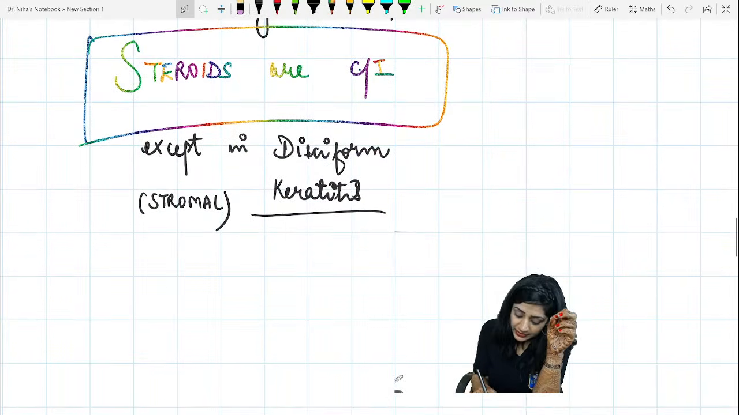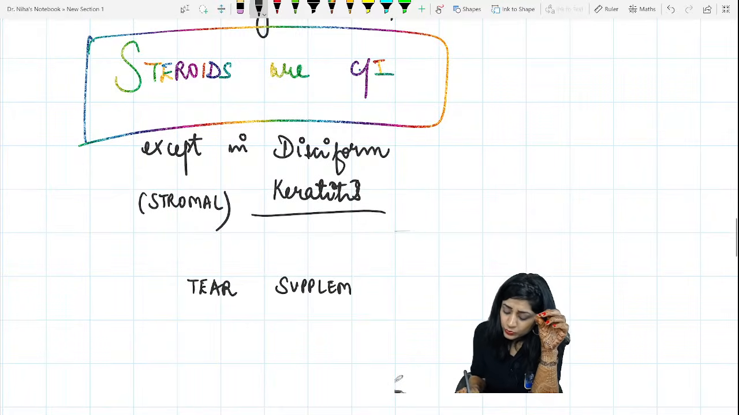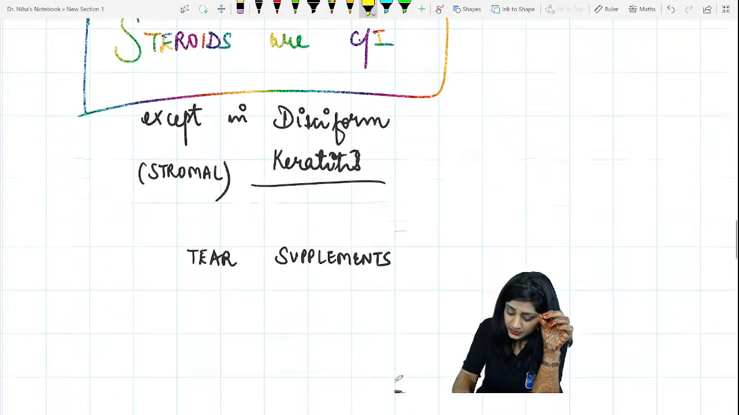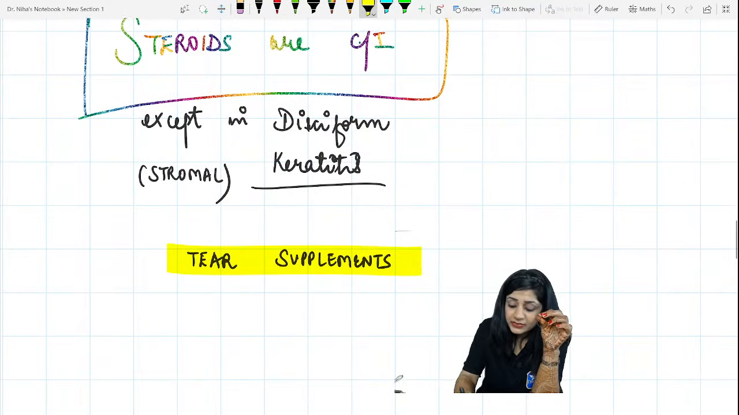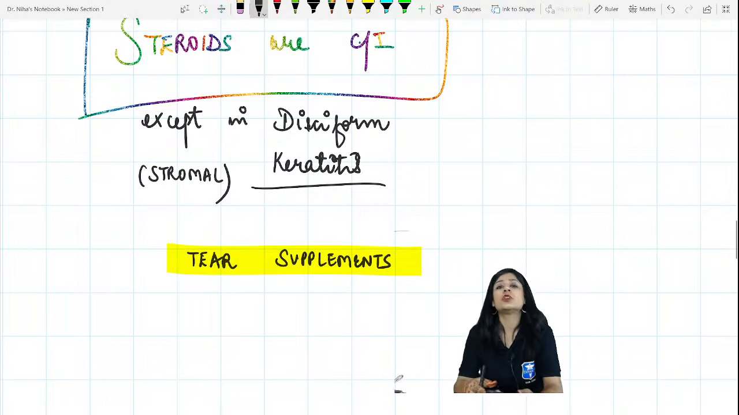What else will we give? We will give the tear supplements, because we want to give the moisture so that it heals fast. So one was your atropine, another is your tear supplements in order to give the moisture. What else can we give? What else would you like to give for the corneal ulcer?